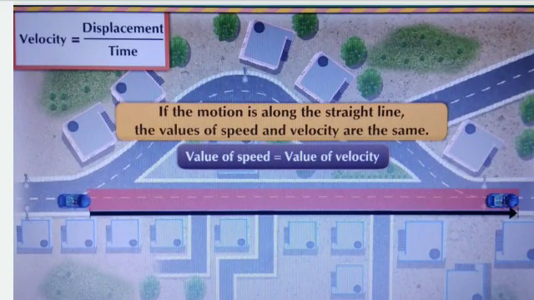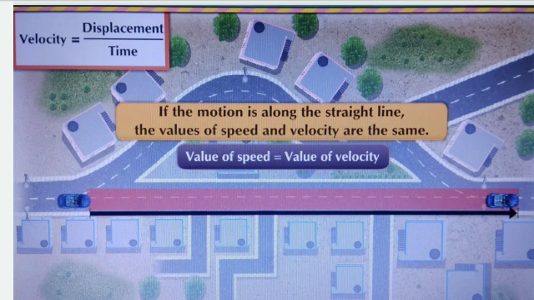Now, velocity is equal to displacement upon time. If the motion is along a straight line, we know that the displacement and distance are the same. In the previous lecture, we studied that if the motion is along a straight line, the values of distance and displacement are the same.